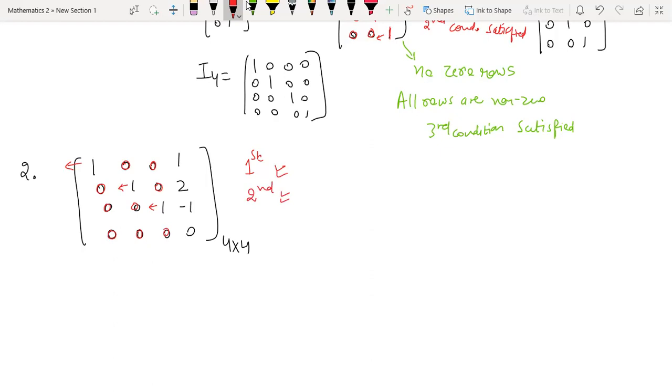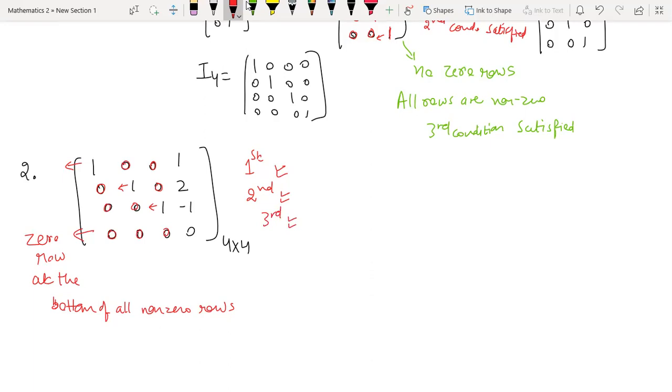What is the third condition? That if there are any 0 rows, they should always be below the non-zero rows. So you can see there is only one 0 row, and that is clearly at the bottom of all the non-zero rows, right? The first 3 rows are non-zero because they contain non-zero elements. The last row is a 0 row. So that means the third condition is also satisfied.